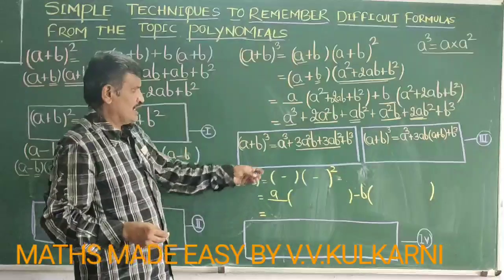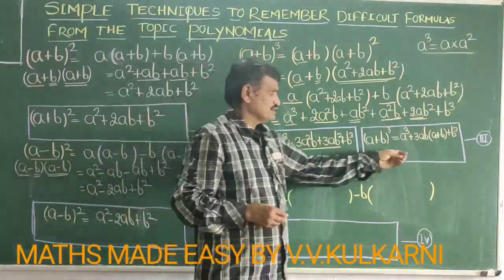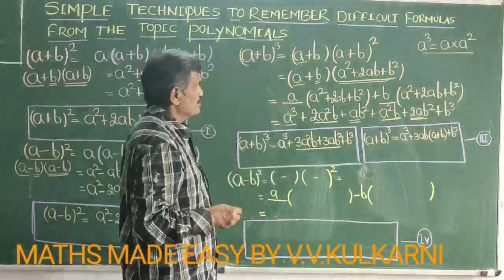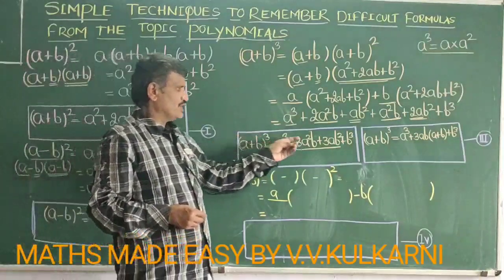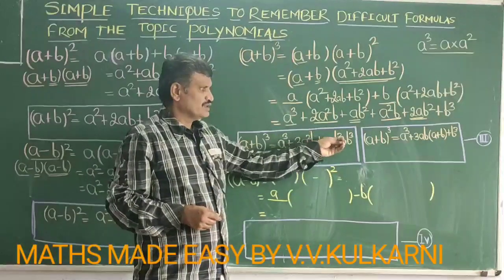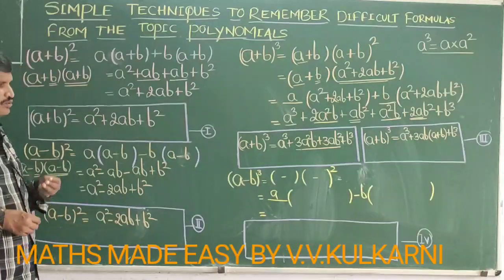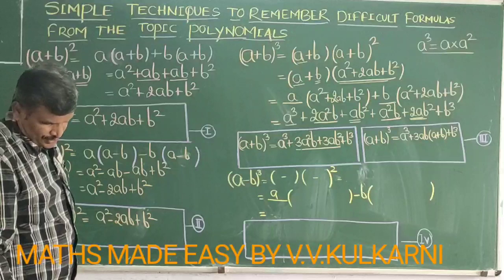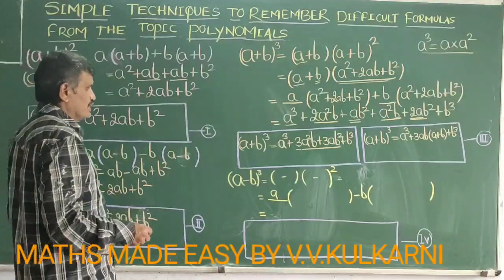What I have done is taken 3ab common here, so what remains in the bracket is a plus b. So a plus b whole cube is equal to a cube plus 3a square b plus 3ab square plus b cube. In this way, learn to derive the formulas, and if you learn to derive the formulas, I think it will be easier for you to understand.